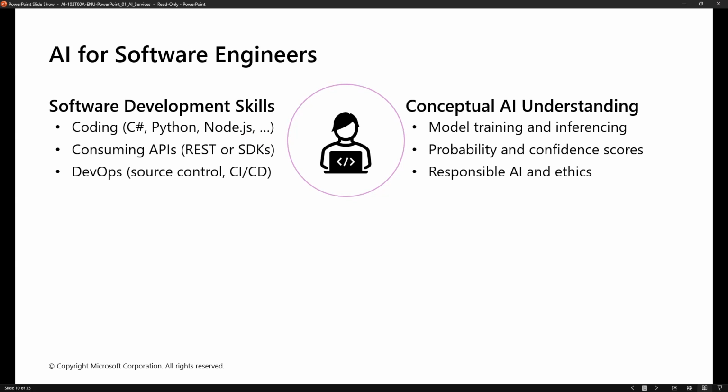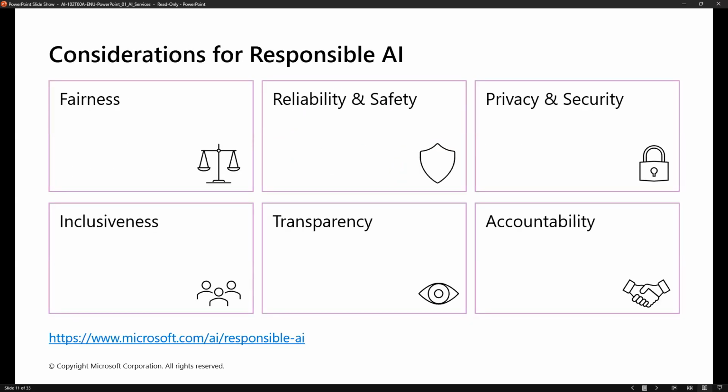And the next is responsible AI and ethics. This is a very, very important consideration for responsible AI. So these are the six major things, very, very important when we are going to use AI in our organization.